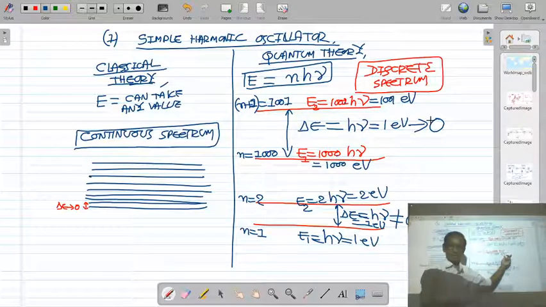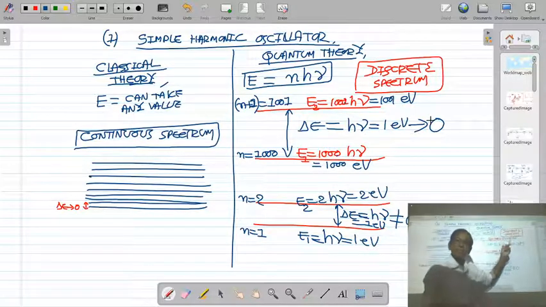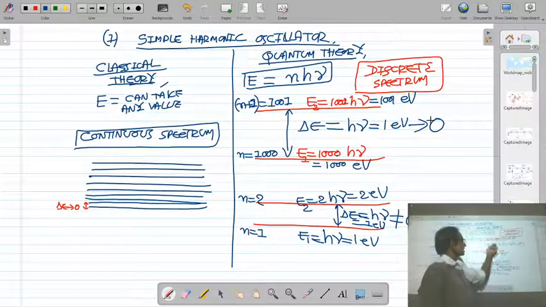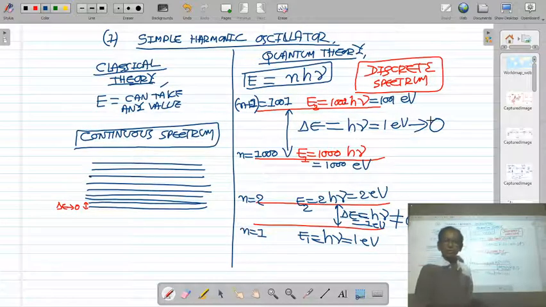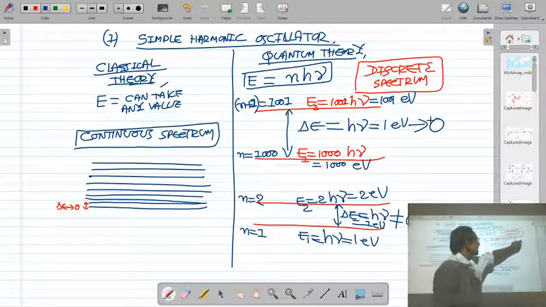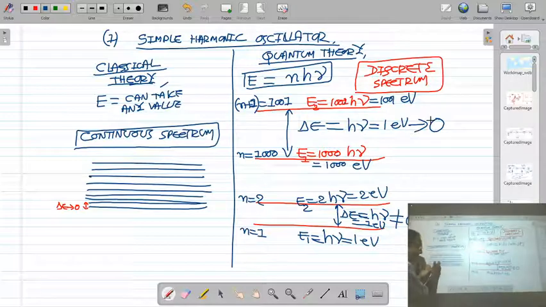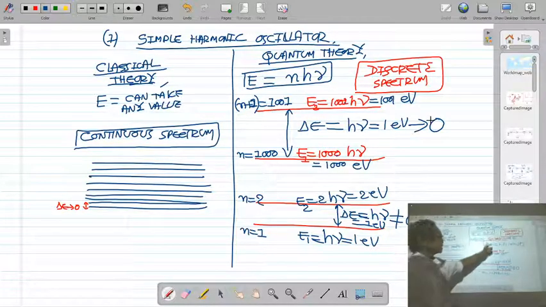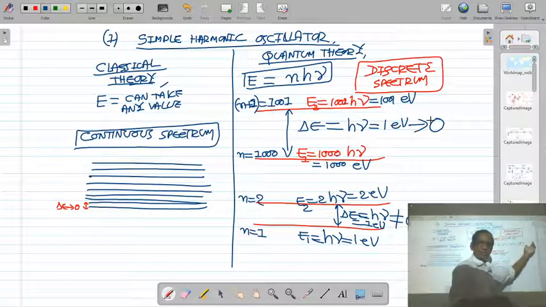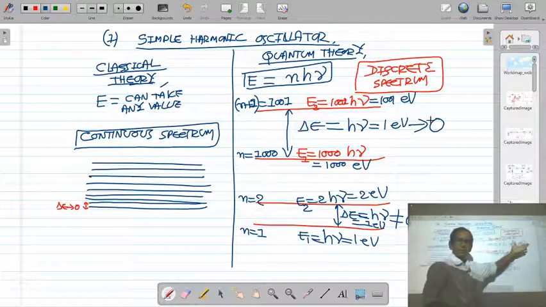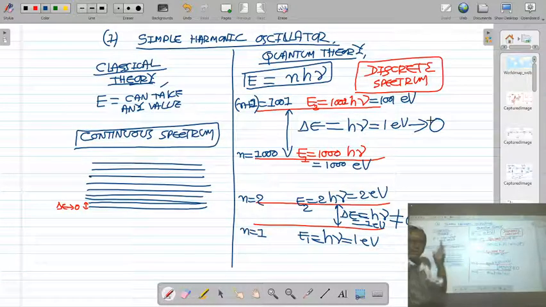Here the value of energy is 1000 electron volt and 1001 electron volt. So compared to these energies, the energy level difference of 1 electron volt is very small, so it can be taken as 0. If you take the energy level difference as 0, then these two levels come very close to each other like classical levels, and the energy level separation between the two levels is 0. It means quantum results coincide with the classical results, but not for small quantum number, only for higher quantum number.